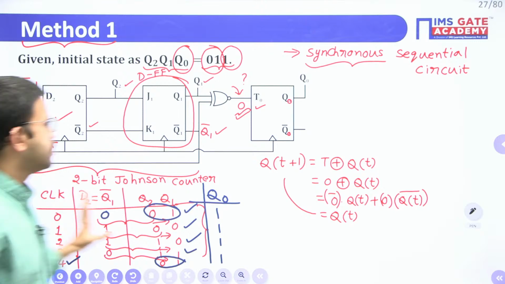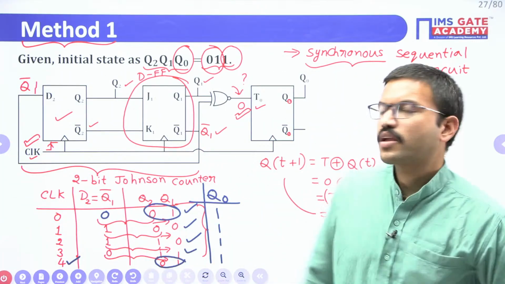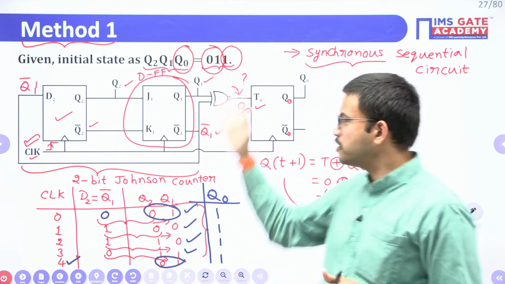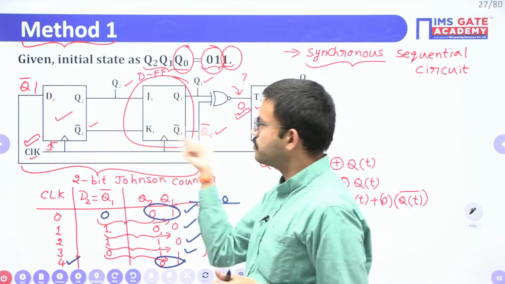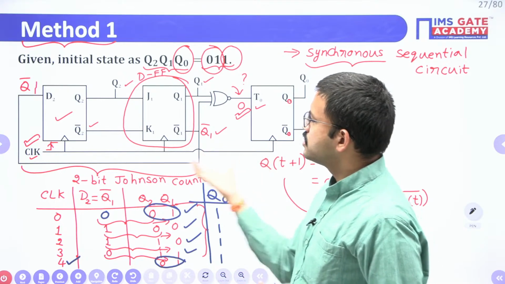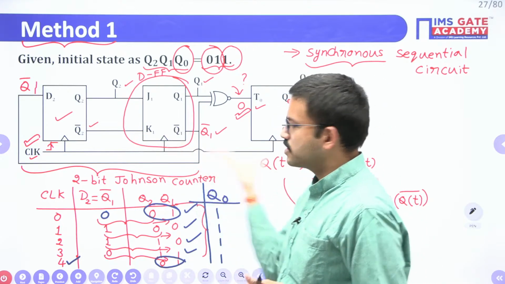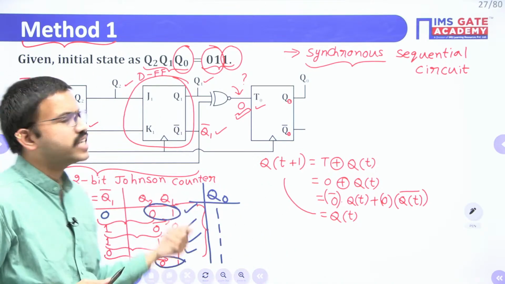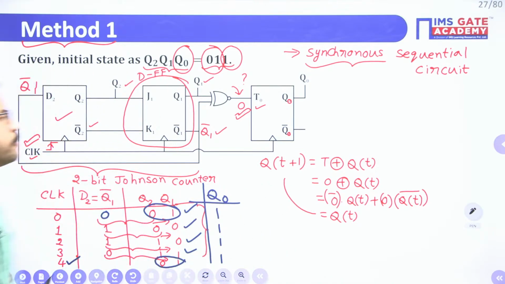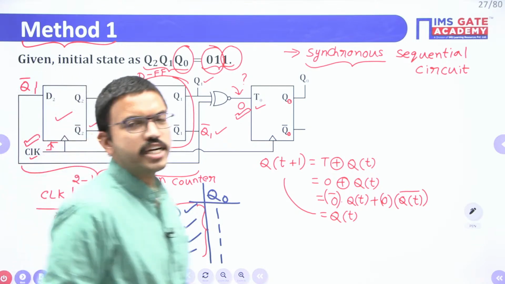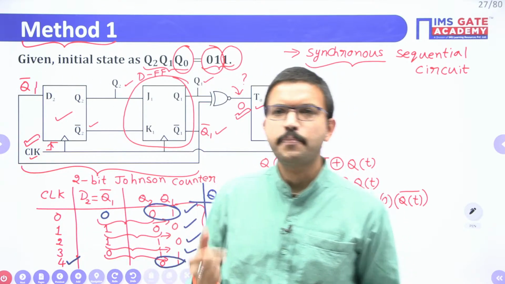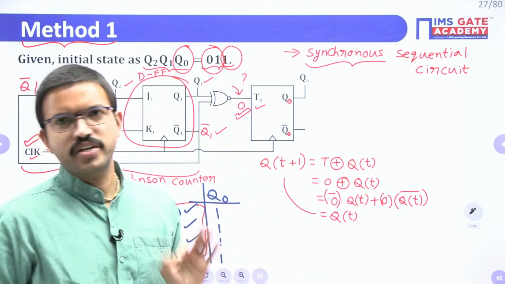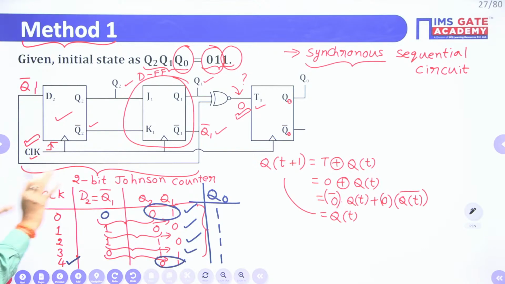I hope it is clear for everyone. Whenever you are having a circuit diagram with the help of multiple flip-flops, just observe flip-flop by flip-flop and then do the analysis like this, so that you will get the answer quickly and you will get the correct answer also. Both are important, right? Whenever you are attempting competitive exams like GATE, accuracy is important, speed is also important. Both are important. I hope it is clear for everyone.